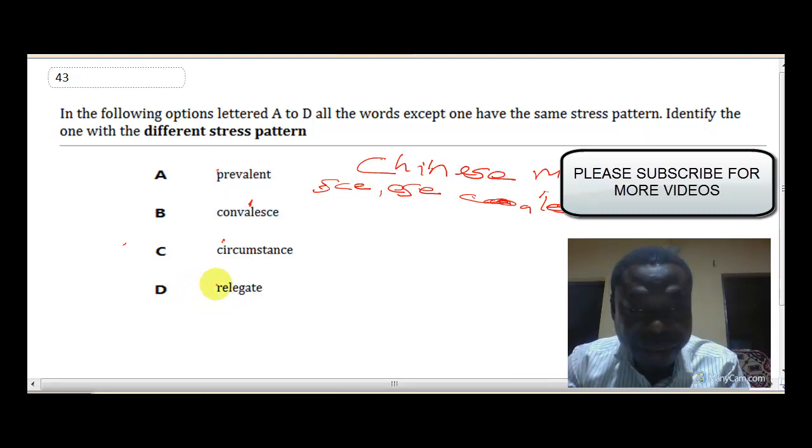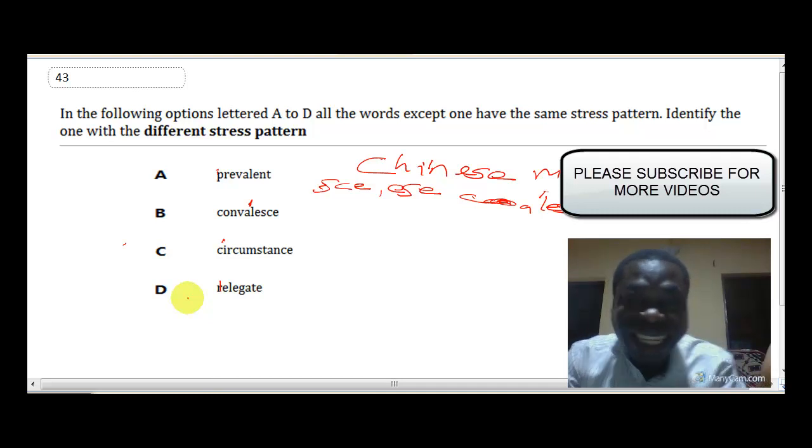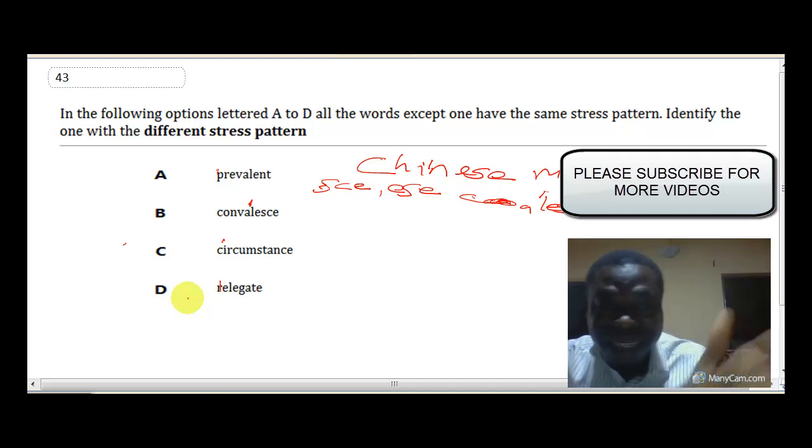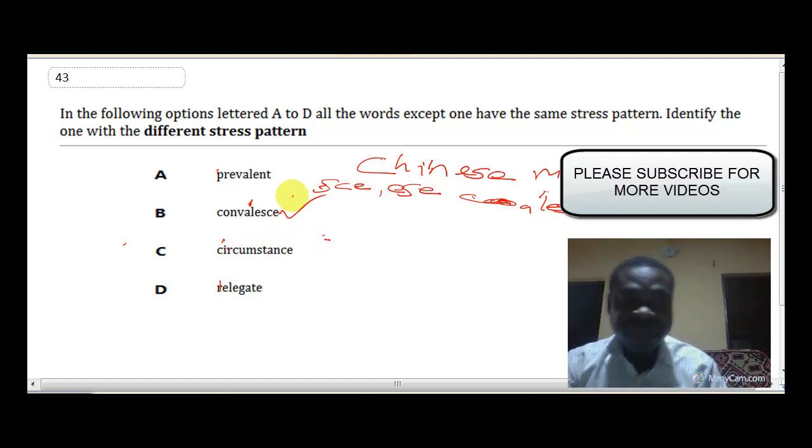Relegate. So from the analysis I've made, clearly option B is the only one whose stress pattern is different, and therefore option B will be our answer. Convalesce. Okay, so we move on to question 44.